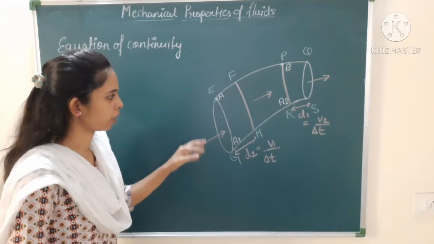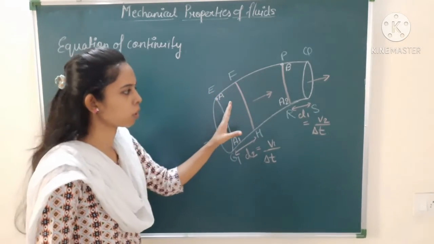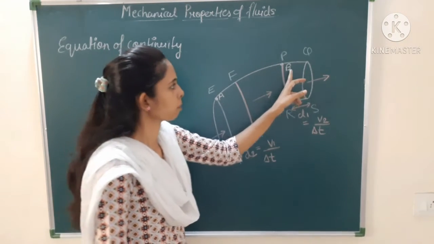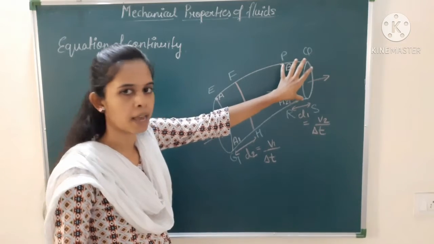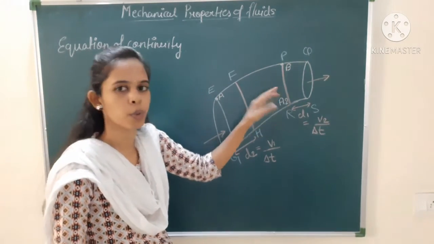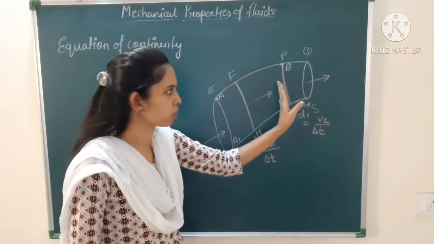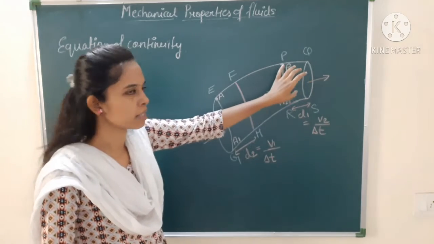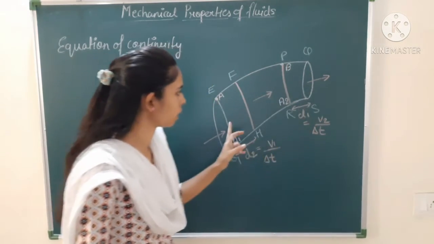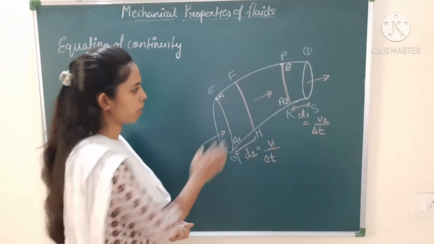So you can see that when it enters over here, it has much space, so therefore the liquid molecules will be slower. But when it comes to point B, what will happen at point B? It is narrow, right? There is a small space and therefore the liquid molecules try to go faster so that they will give some space to the backward molecules which are going to come. So therefore at this point there is much higher pressure, it will go very quickly, and here the liquid molecules will travel very slowly. Okay, so this thing we are going to study.